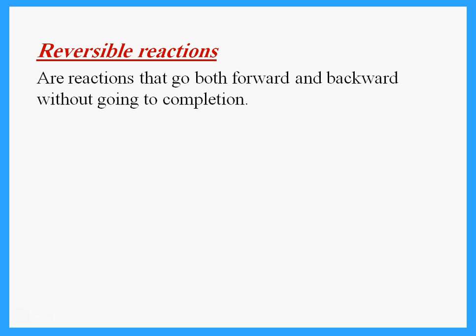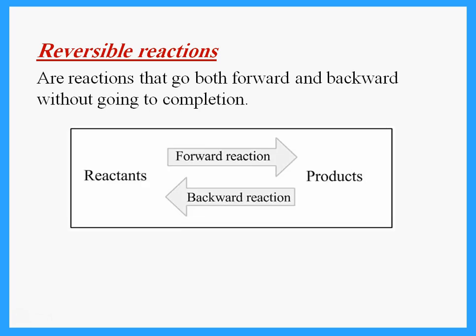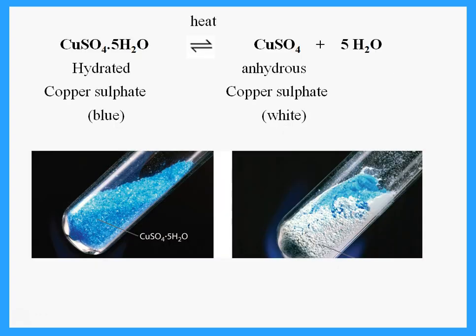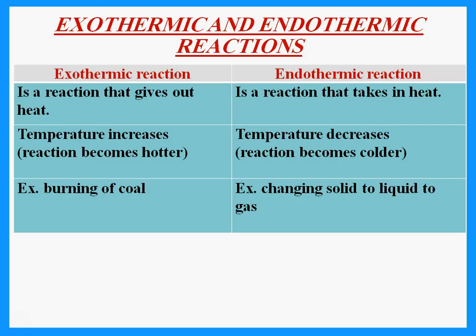What are reversible reactions? They are reactions that go both forward and backward without going to completion, and that kind of arrow in the middle represents reversible reactions. So if we have copper sulfate, remember the test for water, if I have copper sulfate that has water in it, that is blue. So this is the hydrated copper sulfate. Now if I heat it, I remove the water, so it becomes white, and that is anhydrous copper sulfate. Of course, if I add water to that white solid, it will turn again to blue.